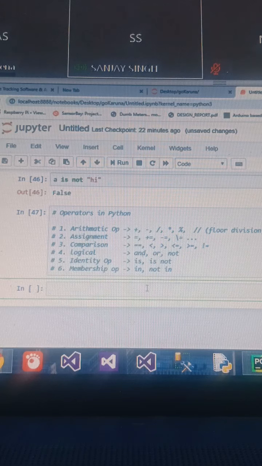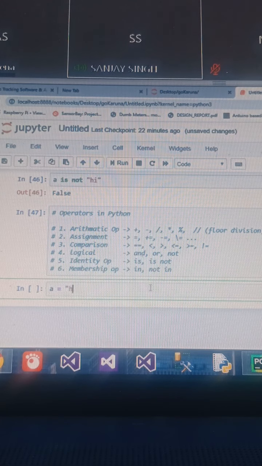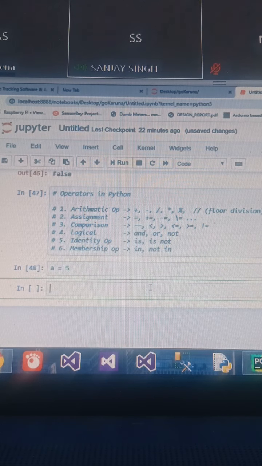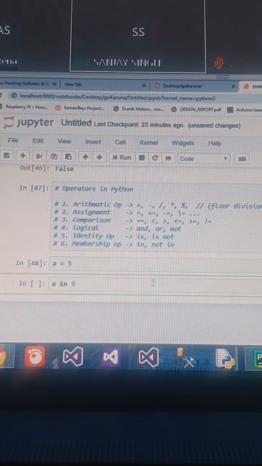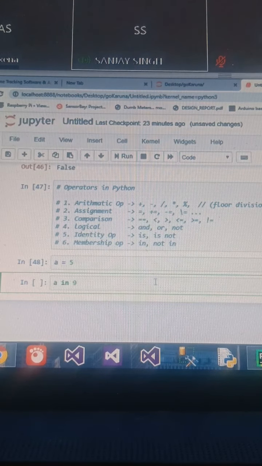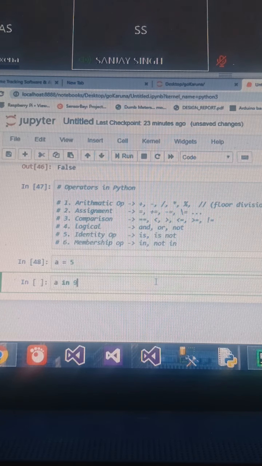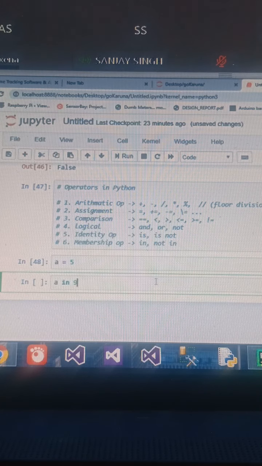Membership operator. One simple question to all of you. The value of A is 5. If I want to print A in 9, what do you think will be the output? A in 9. A holds the value 5. The output will not be true. Yes, you will get an error.